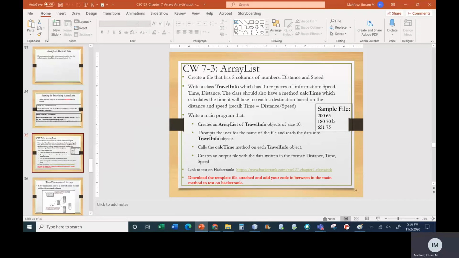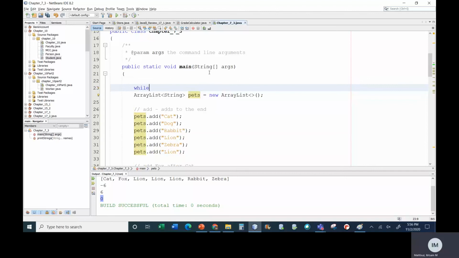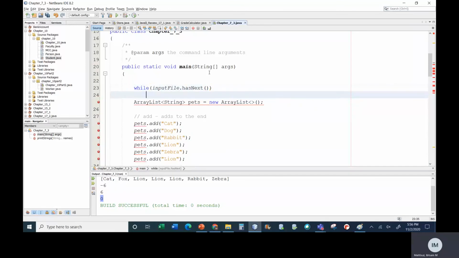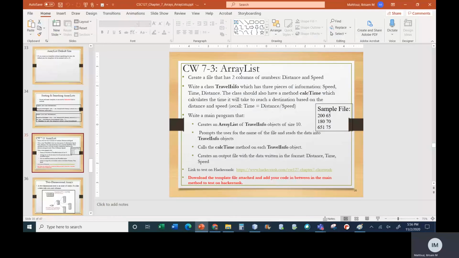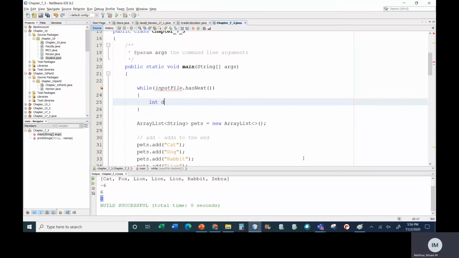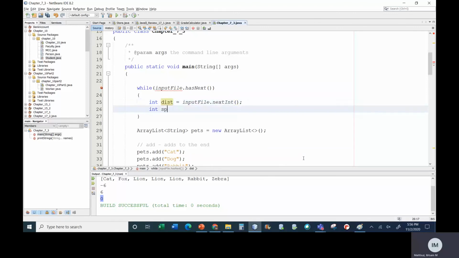So in your while loop, the while loop that says something like inputFile.hasNext, when you know that it has something next, you're going to read 2 numbers from it. The first number is the distance and the second one is the speed. So you can have something like int distance equal to inputFile.nextInt and int speed equal to inputFile.nextInt. So you're going to read those 2 numbers.